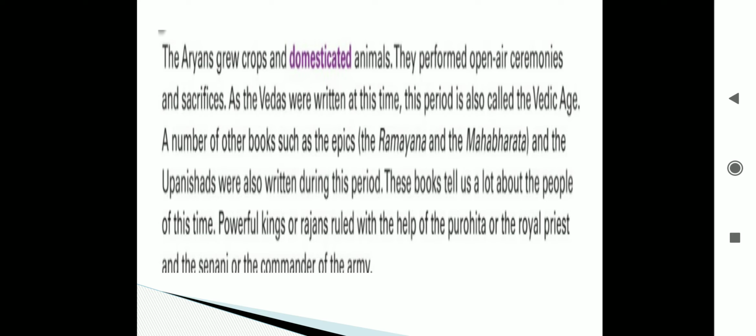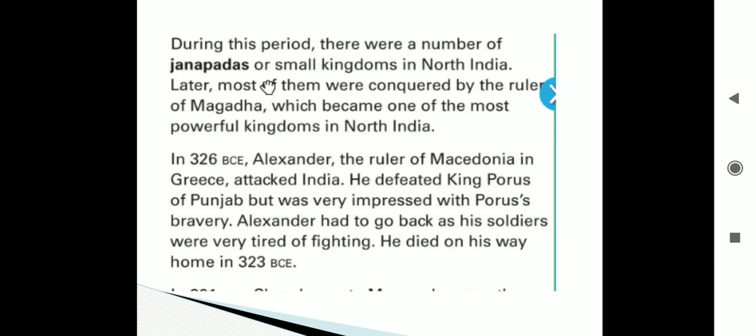So what we learnt is about the Indus Valley civilization, which developed as the Harappan civilization. Harappa was the first city, and Mohenjo-daro was another city that was discovered. It is the Indus Valley civilization because it was near the river Indus, presently in Pakistan. This period is also known as the Vedic age. Epics were written, the holy books Ramayana and Mahabharata, and powerful kings ruled with the help of Purohits and royal priests.